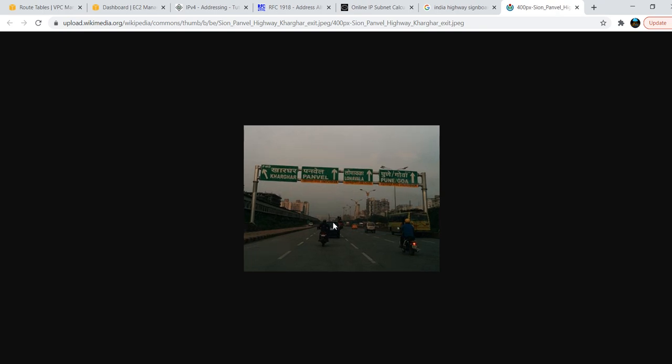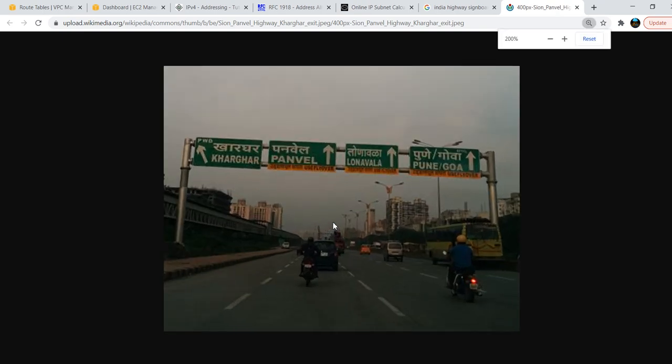Okay, you can see here. I think this is the Mumbai highway. So it is telling you need to go to Panvel. It goes this way: Lonavala, Pune, Goa, and Karwar. So you need to take this route.